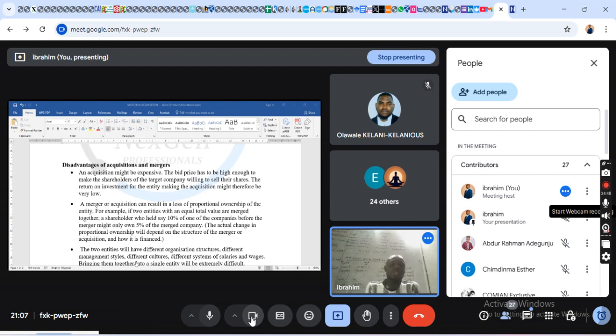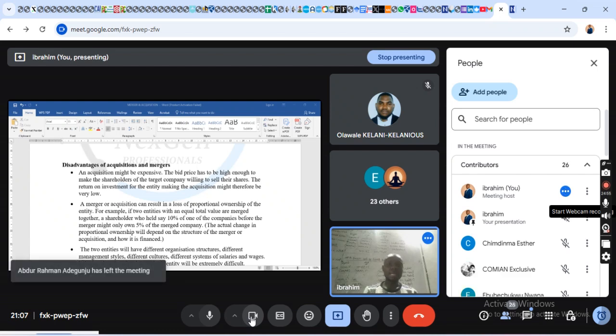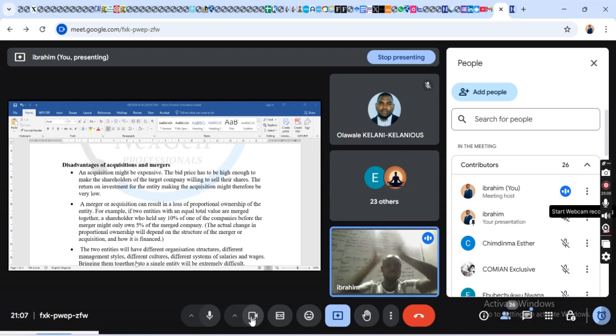In the case of a merger, you merge with B, and the organization structure of A is different from B. It is one of the disadvantages of acquisition, because it will be very difficult to bring these two structures together.